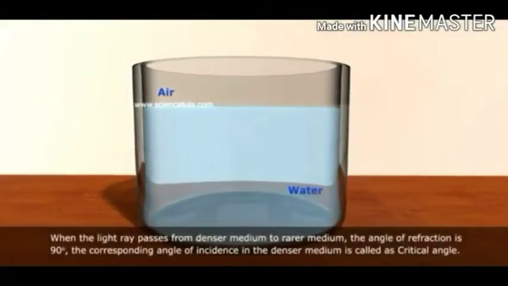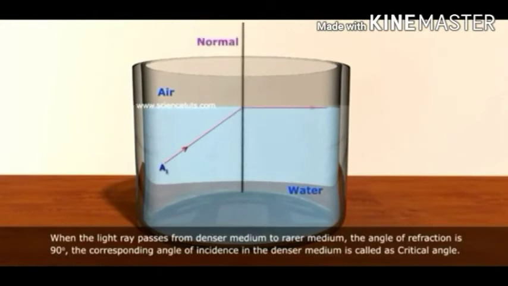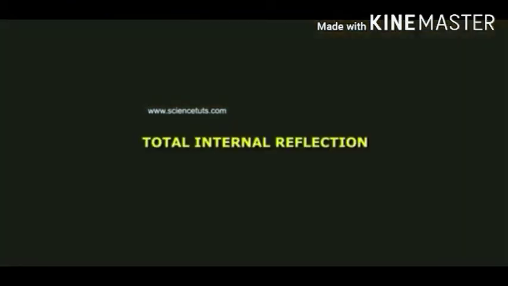When the light ray passes from denser medium to rarer medium, the angle of refraction is 90 degrees. The corresponding angle of incidence in the denser medium is called the critical angle.